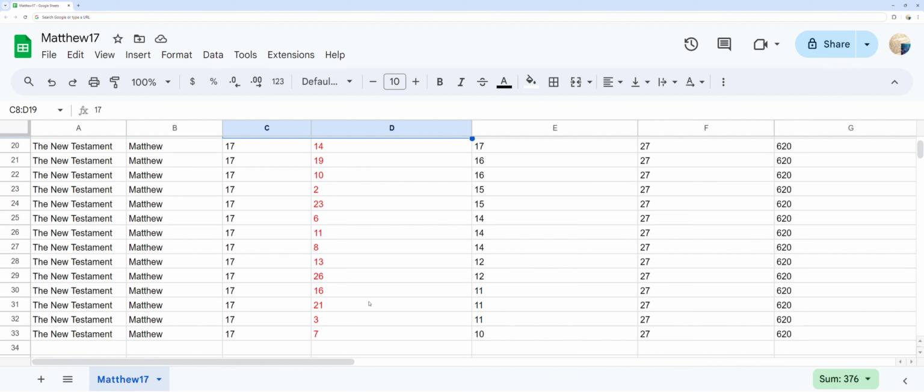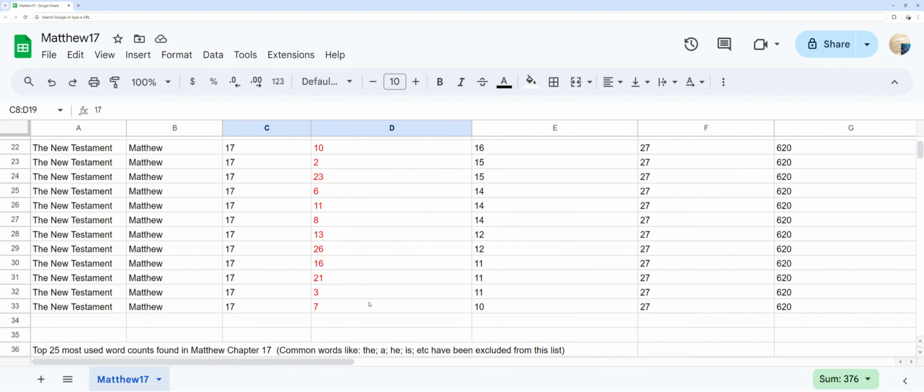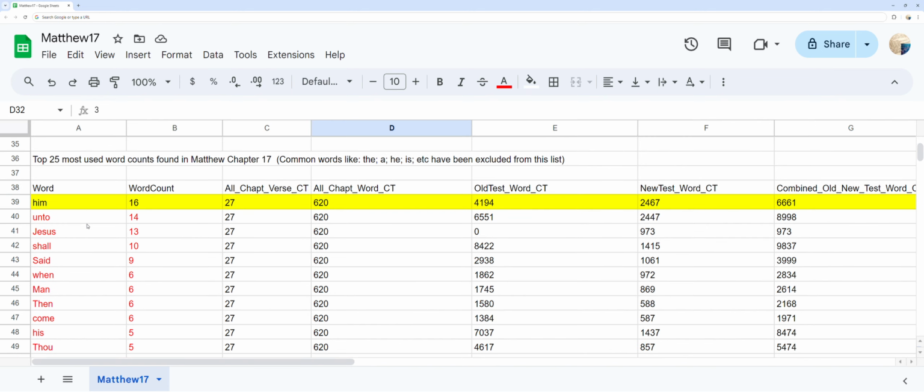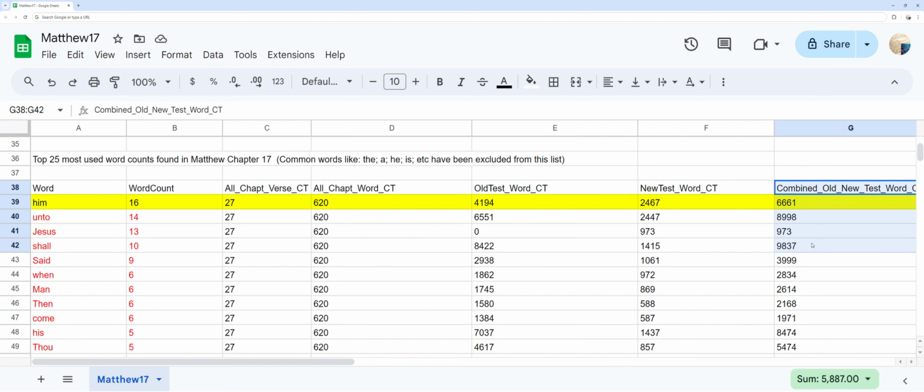Top 25 most used word counts found in Matthew chapter 17. You can see the most frequent words in Matthew chapter 17 and the word count for each, ordered by word count. As well, you can compare that to the total times those words are used in the whole of each Old Testament, New Testament, and both Old and New Testament combined.